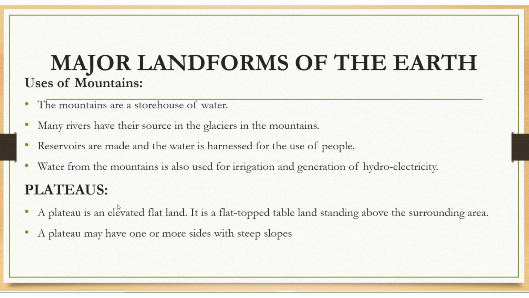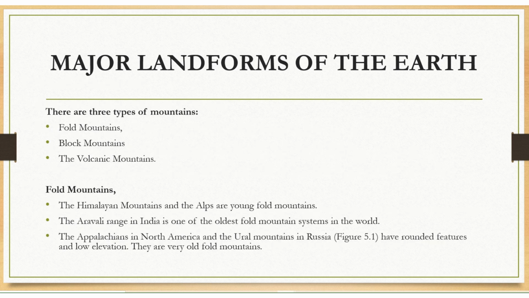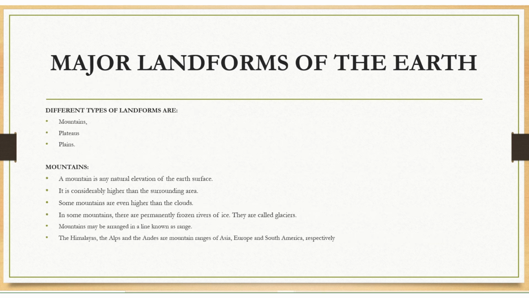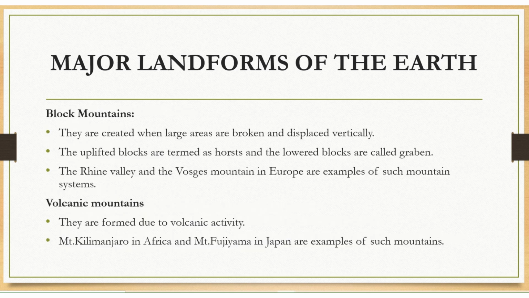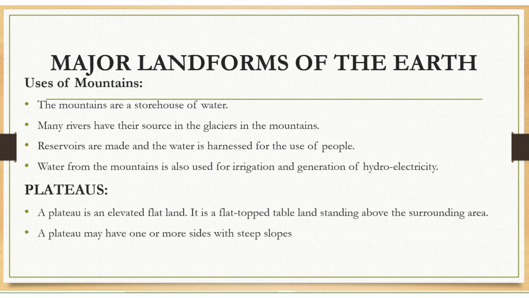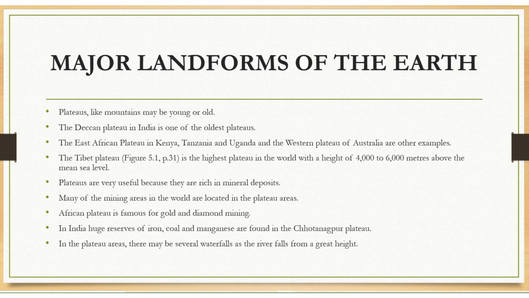Next is plateaus. Plateau is another important type of landform. A plateau is elevated flat land. It is a flat-topped tableland standing above the surrounding area. The plateaus may have one or more sides with steep slopes. And plateaus, like mountains, may be young or old.